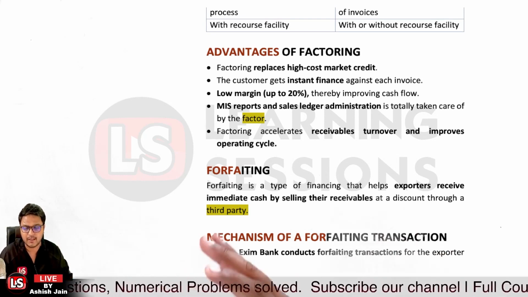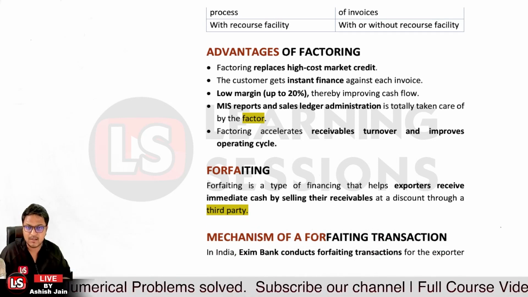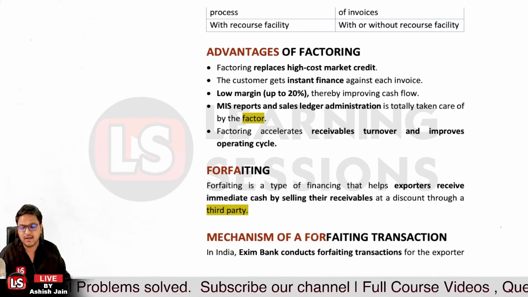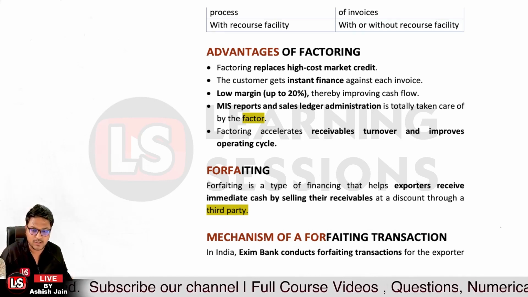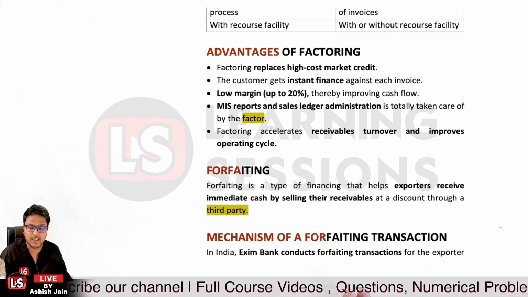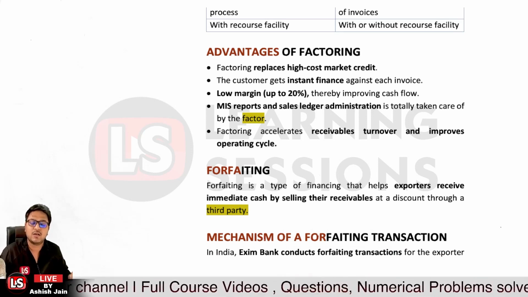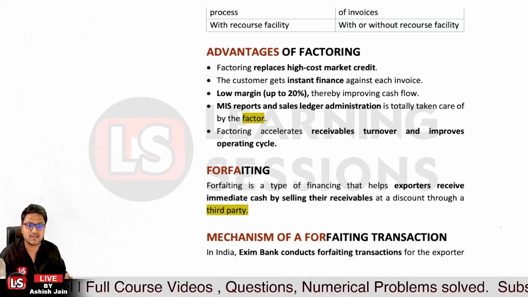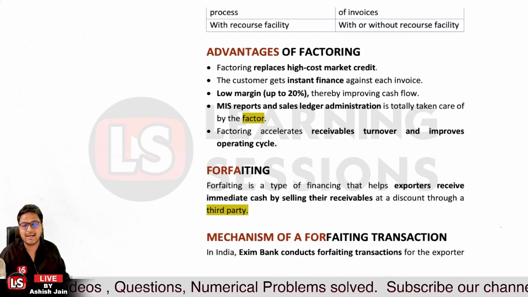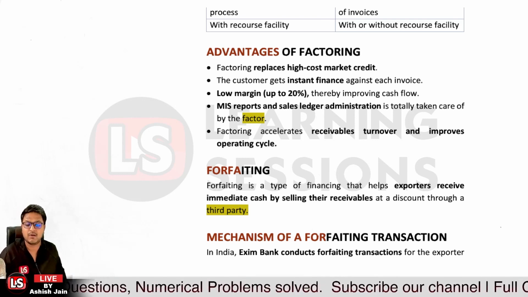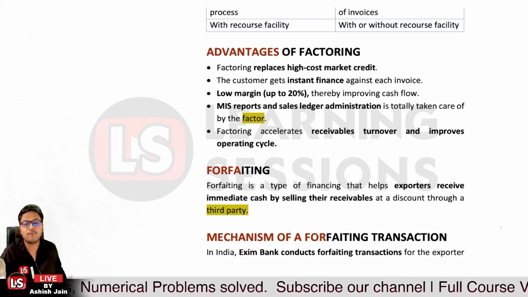Like I told you, in case of factoring, the bills receivables, the account receivables, the trade debts can be covered under domestic trade debts, and can also be covered internationally. But in case of forfeiting, we are covering only international exports. Okay, so that's the case related to it. And further, the export receivables can be encashed through the forfeiter.